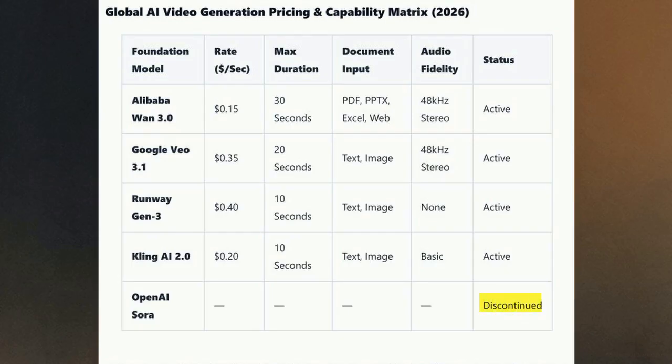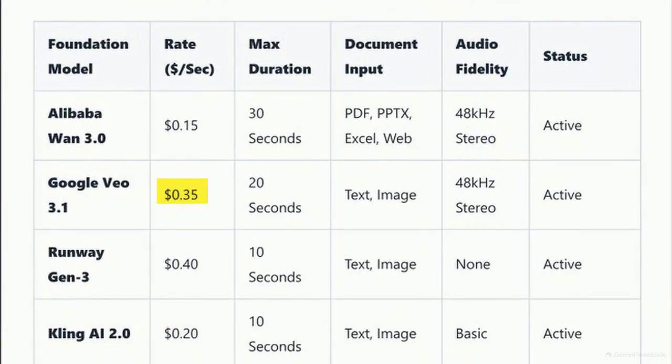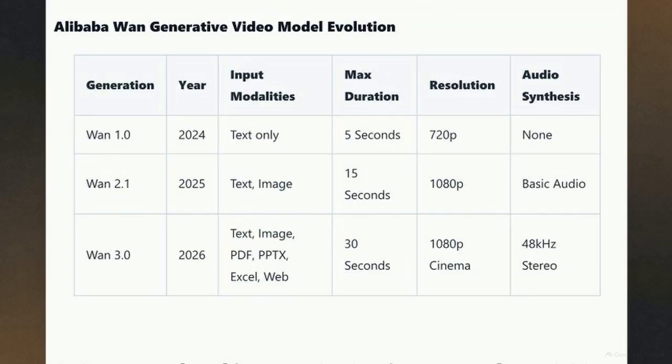With Sora discontinued, cost and duration define the active field. Google Veo costs 35 cents per second. Runway reaches 40 cents. Wan 3.0 delivers 30 seconds for 15 cents, a 50% reduction. This table tracks Alibaba's rapid development. Between 2025 and 2026, they doubled the maximum duration from 15 to 30 seconds and expanded input modalities to include Excel, PowerPoint, and web URLs.